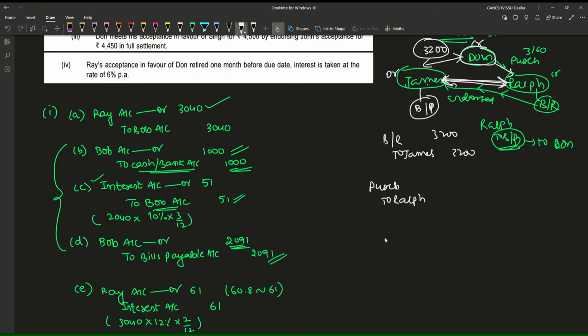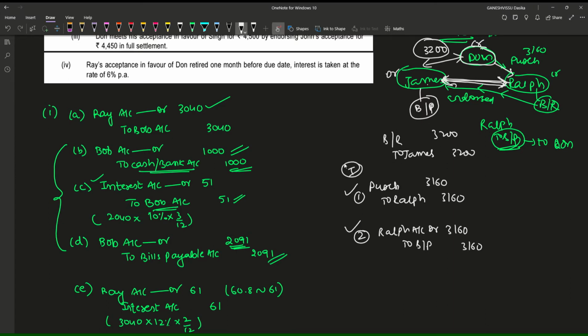Purchases account debtor to Ralph account, for 3,160. Let us say this is the first entry which he has done. And Ralph has drawn a bill of exchange on Dawn, for which Dawn records the entry Ralph account debtor to bills payable 3,160. So this has been completed. This is the first case.